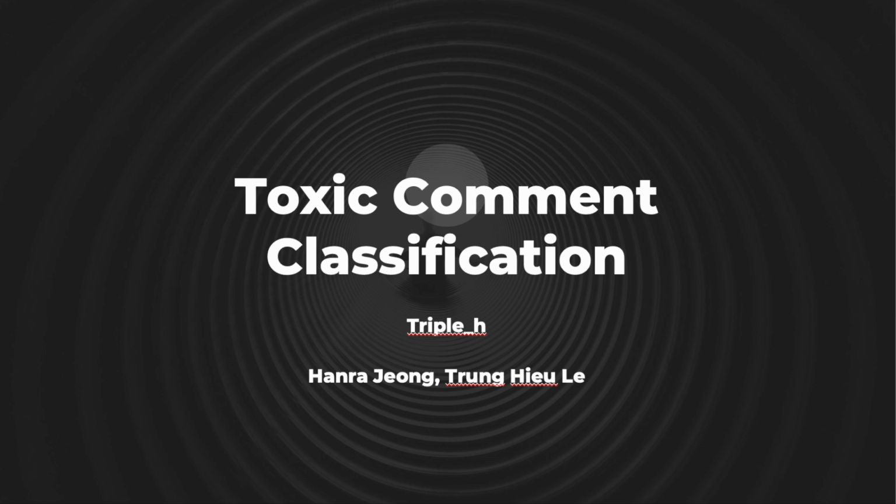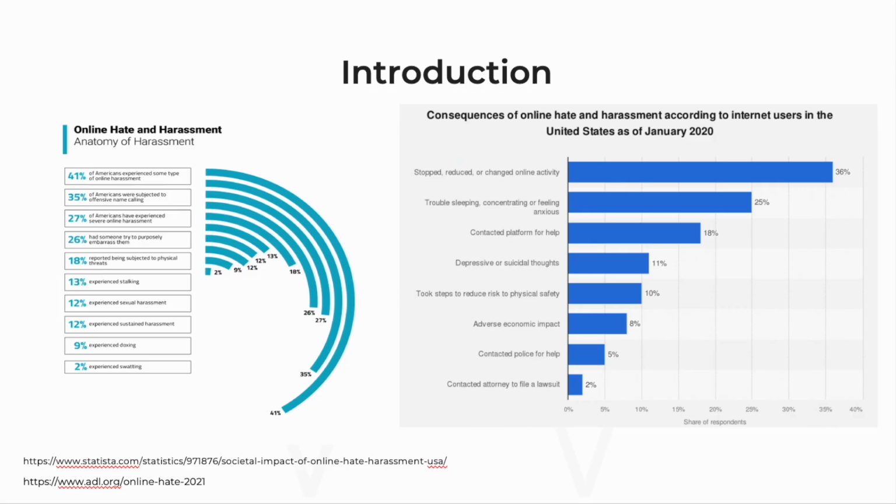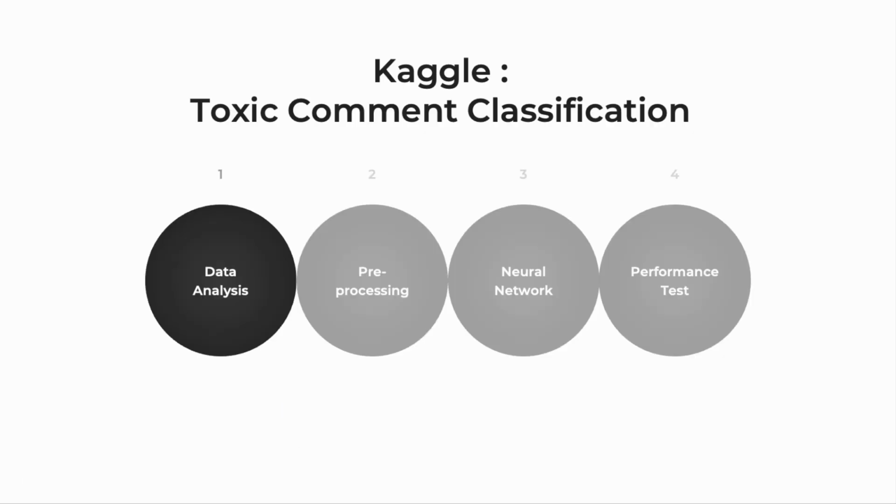We did the final project on toxic comment classification. Nowadays, many people experience online harassment, and after this, users responded that they stopped, reduced, or changed their online activity. This data suggests the possibility of toxic comments stopping people from communicating in cyberspace and eventually decreasing the usage of online services. It strongly suggests the need for toxic comment classification.